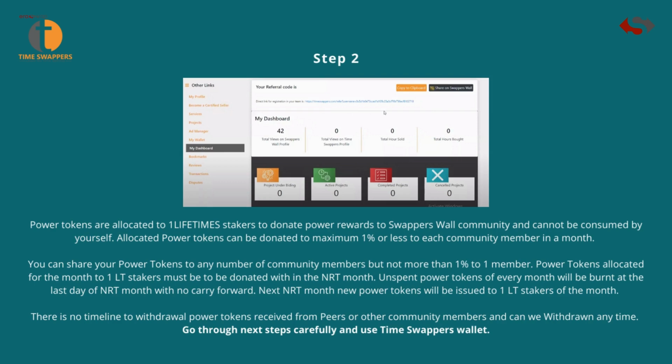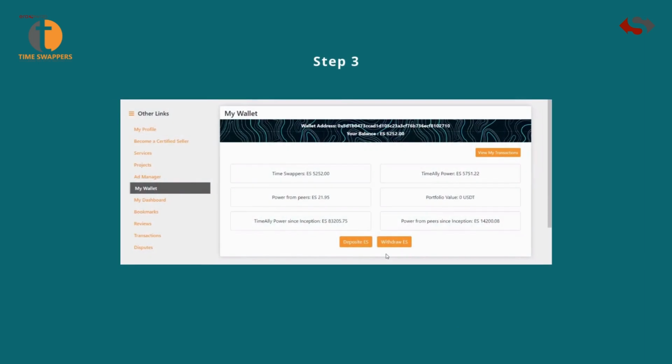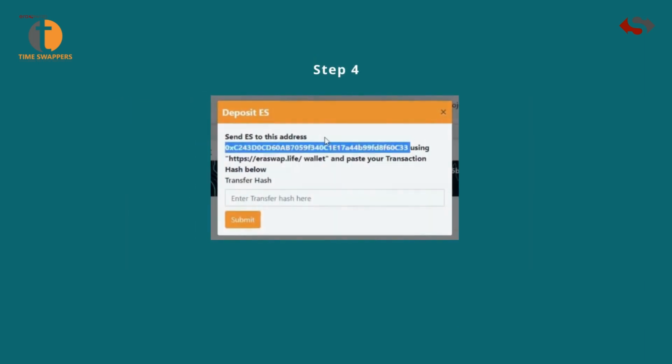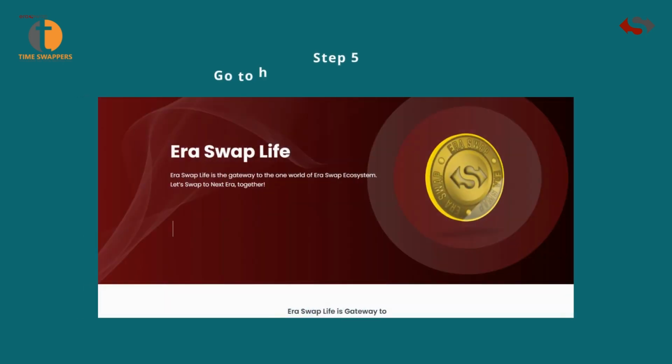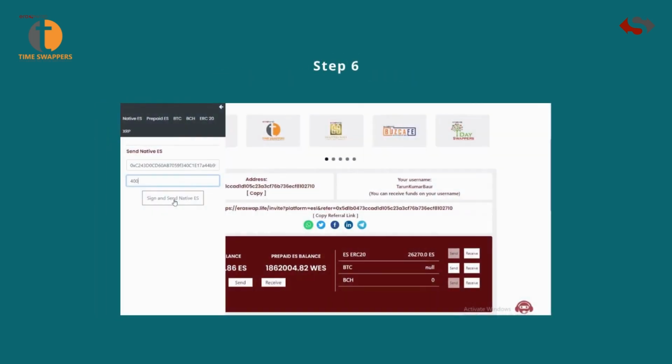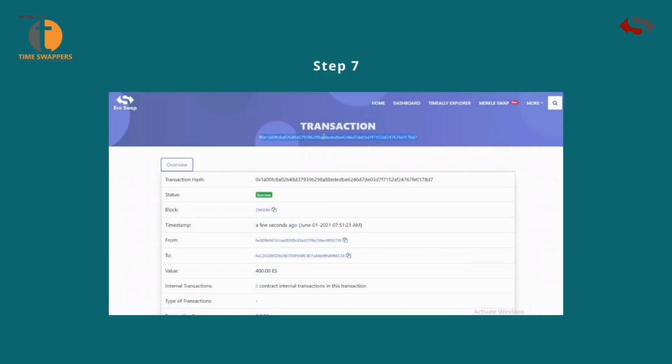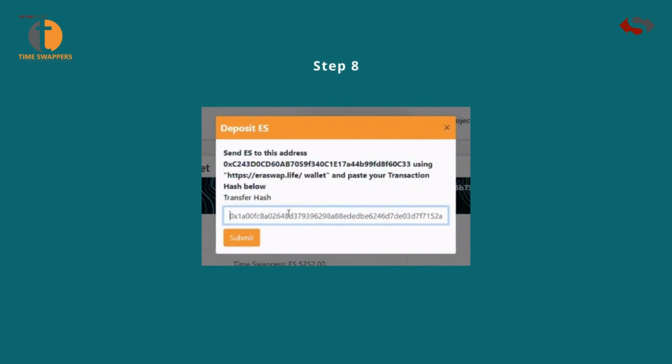Go through the next steps carefully and use TimeSwapper's wallet. Step 3, click on Deposit under my wallet. Step 4, copy this wallet address. Step 5, go to https://www.eraswap.life. Step 6, scroll down and click on Send, enter the copied address with amount, and click on Sign and send native ES. Step 7, copy your transaction hash from the pop-up. Step 8, go back to TimeSwappers and paste it in this box and click on Submit to complete the deposit.